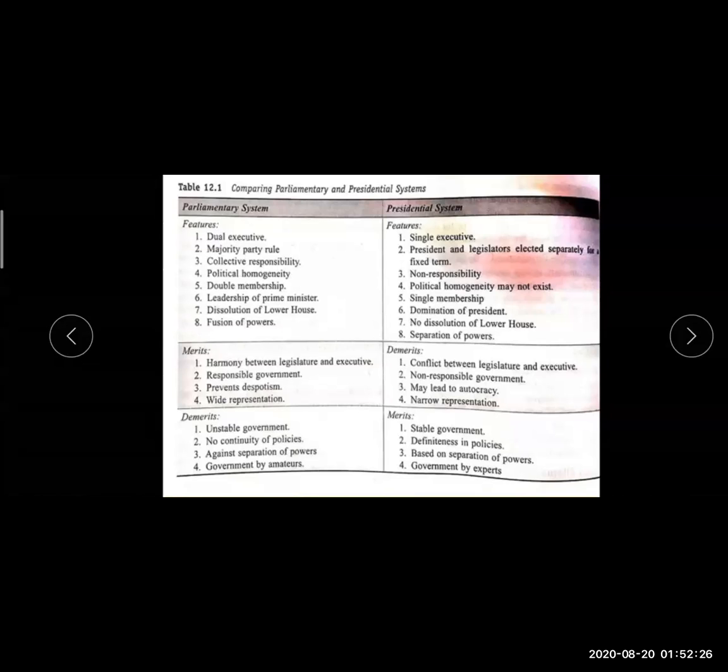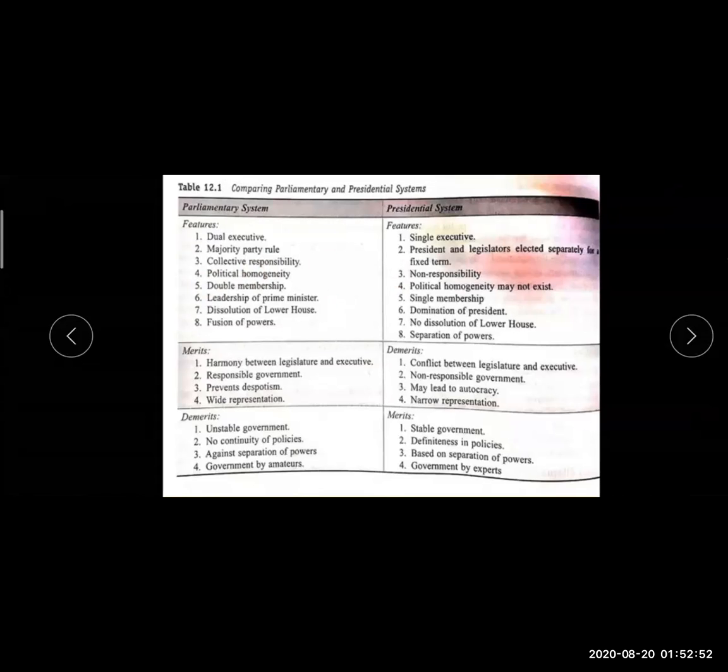Here, comparing the parliamentary and presidential systems: dual executive, majority party. If a party is able to show a majority in the assembly, they can form their government. Collective responsibility, political homogeneity, double membership.